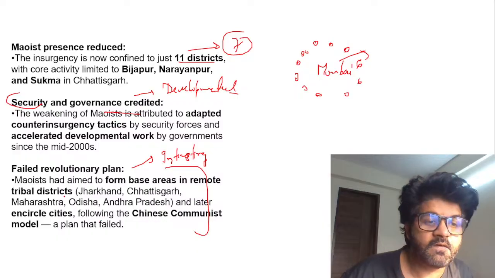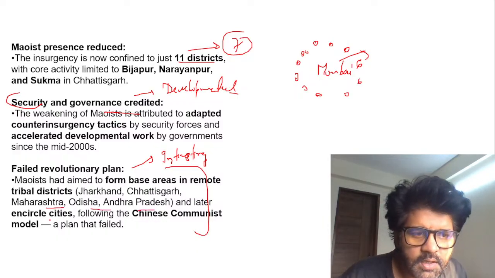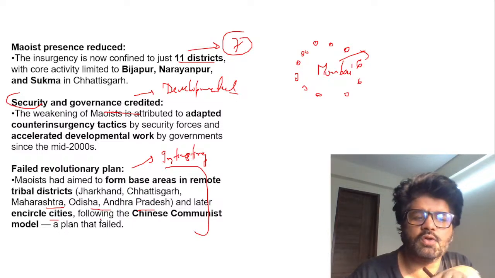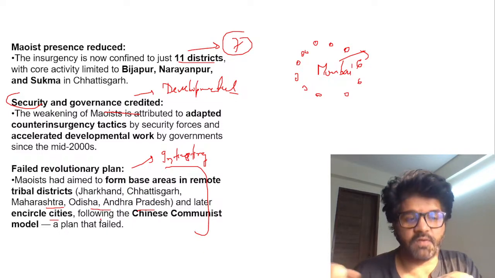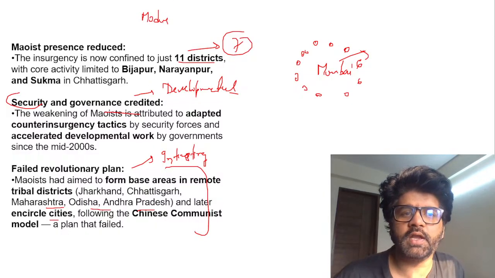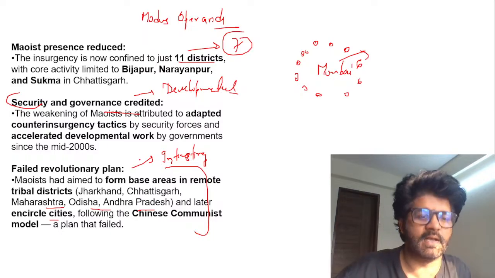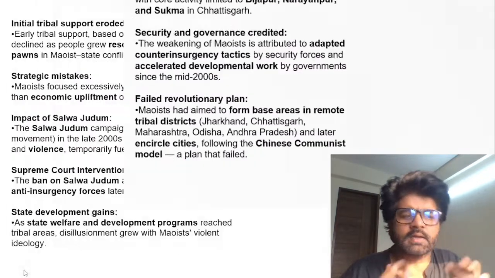But that thing has failed. Maharashtra, Odisha, Andhra Pradesh, and later, as you can see here, they encircle cities. That was the basic plan, following the Chinese communist model, but this failed. This was their modus operandi: capture rural areas first, encircle the urban area, and then capture the urban area. Okay, so hope you understood. But again, these things are failing.